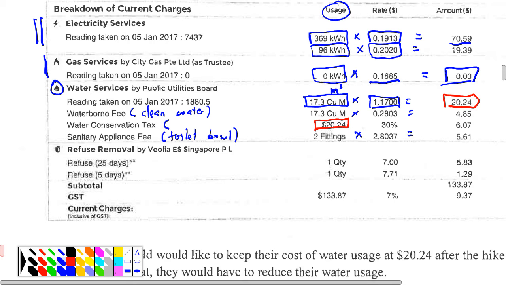Okay, next. Quickly. Now, what is this thing? Refuse removable. Yes. The dustbin? The rubbish. Okay, the rubbish. Now, how does the rubbish work? Why does everyone have 1 quantity? Now, in the old HDB, in the kitchen under the sink, you open, there's one thing. Then you can throw things inside. But in the newer ones, you go outside, each floor shares 1. But even though each floor shares 1, each unit has to pay. And how much are we paying?